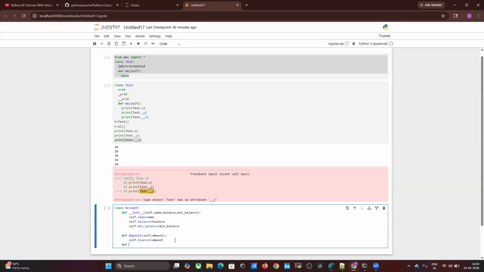Next, withdraw. Def withdraw, self comma amount. If self dot balance minus amount greater than or equals to self dot minimum balance, then what happened?